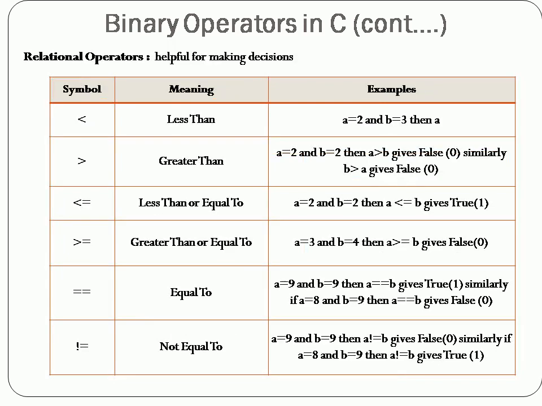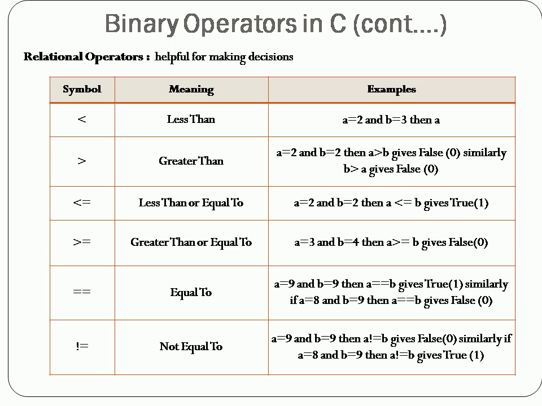The next operator is the relational operators. These operators are very helpful for making decisions. Depending upon the condition, it returns either the value 0 or 1. When the condition with this operator is true, it returns the value 1. If the condition fails, then it returns 0. So this operator is very helpful for making decisions in a programming language.